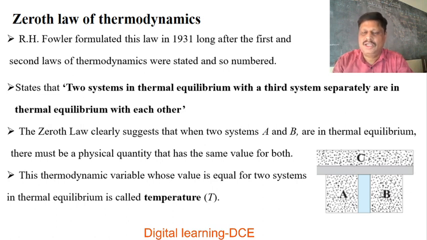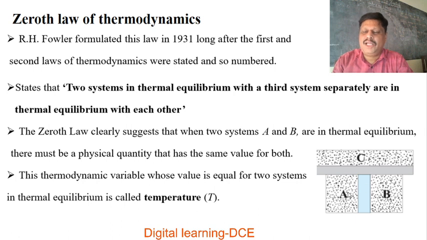To understand the zeroth law of thermodynamics, consider the three systems A, B and C. Between A and C and between B and C, there is a conducting wall. Between A and B, there is an insulating wall. That means there is no exchange of heat energy. If A and B are separately in thermal equilibrium with C, then A and B are also in thermal equilibrium.